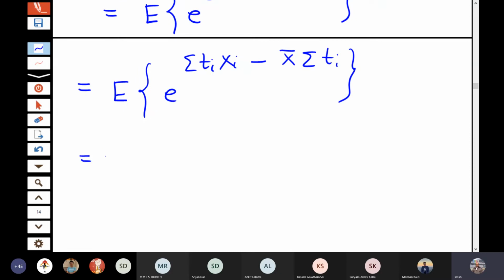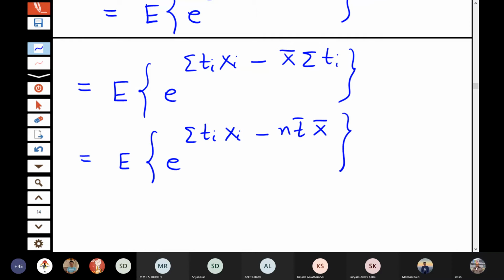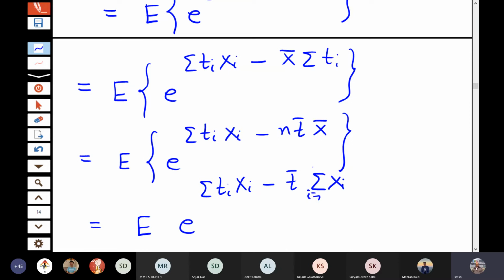We can write this as the expectation of e to the power sigma ti xi minus n t bar x bar. That is the expectation of e to the power sigma ti xi minus t bar sigma xi, since n x bar I can write as sigma xi.